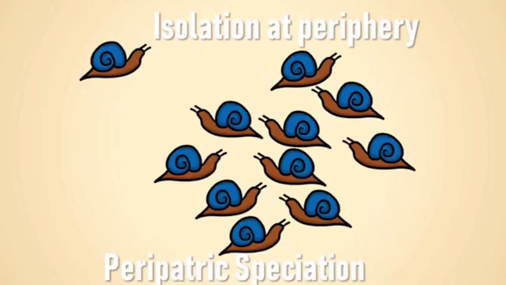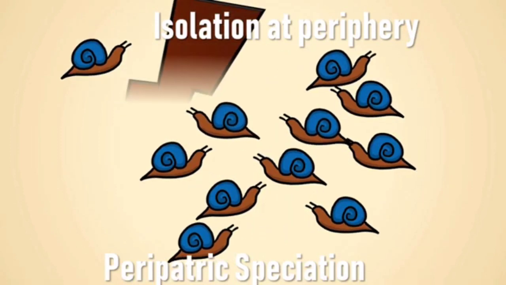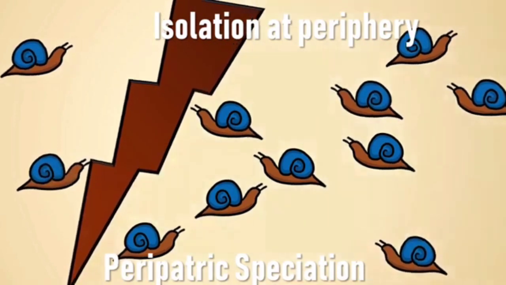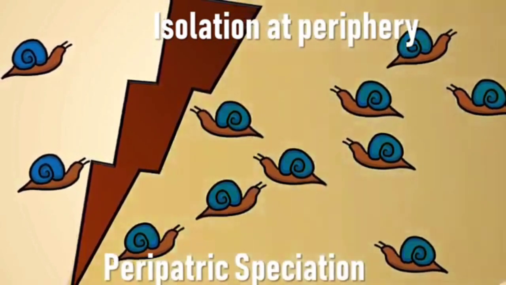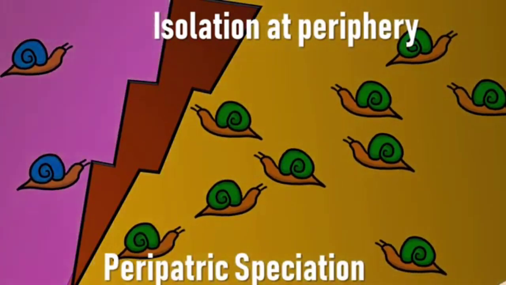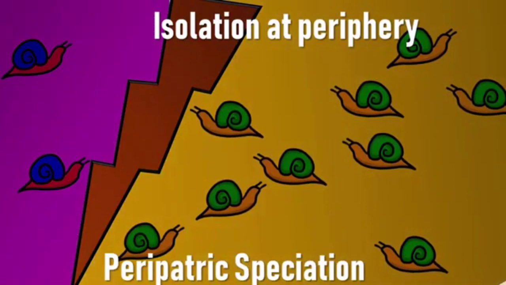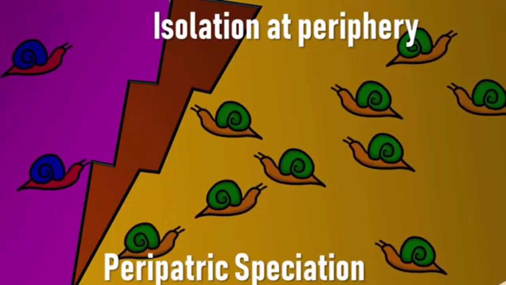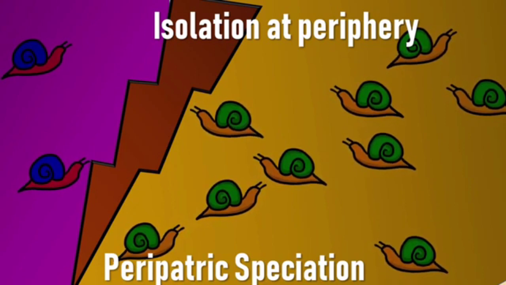Peripatric speciation is similar to allopatric speciation, wherein the geographical isolation occurs at the periphery, isolating a small population. This small population evolves separately from the parent population, and over a period of time, two separate species are formed that cannot mate with each other. From the word peripatric, we can remember that speciation is occurring at the periphery.